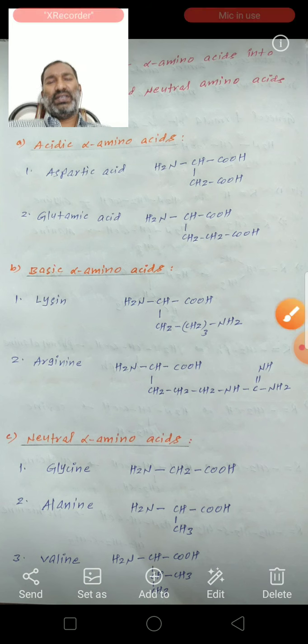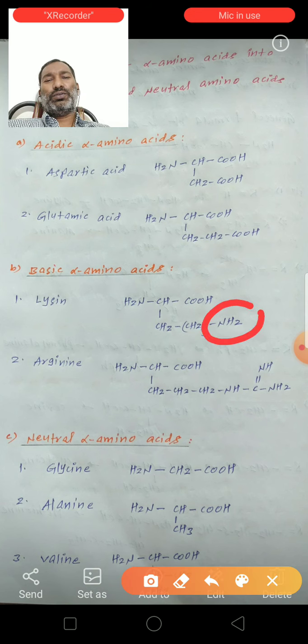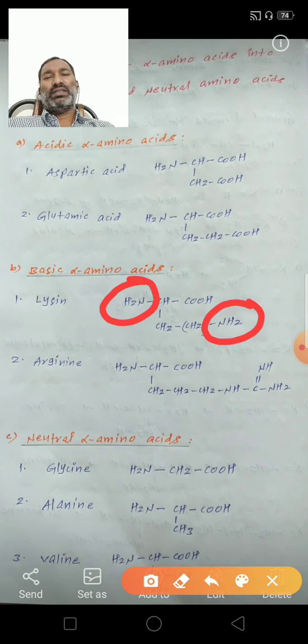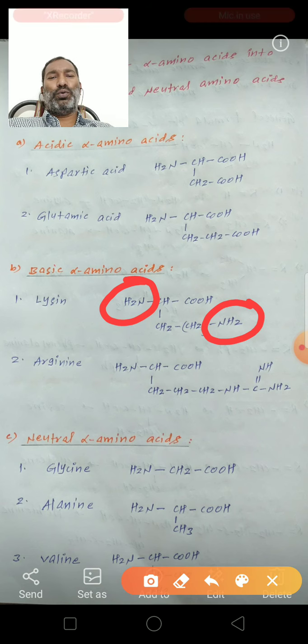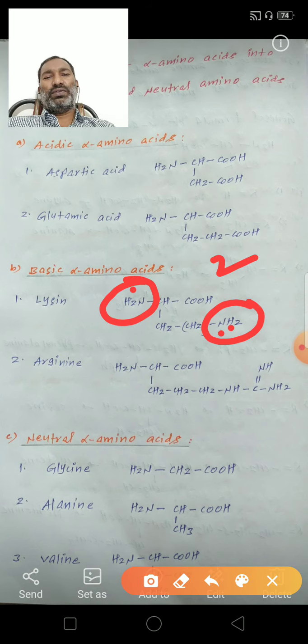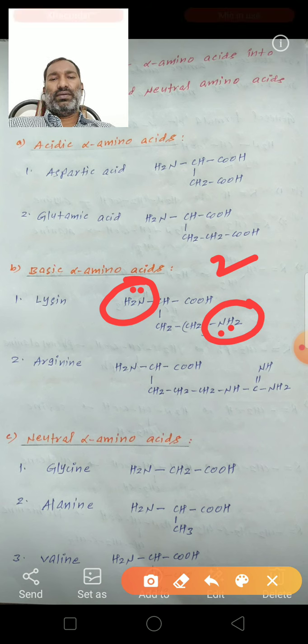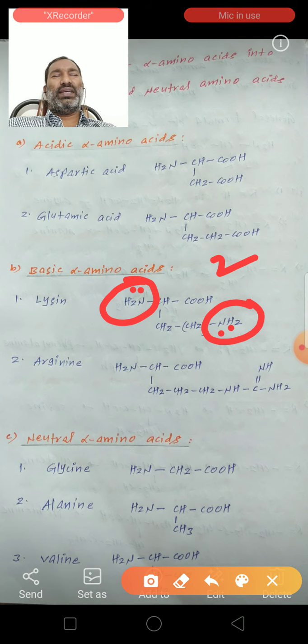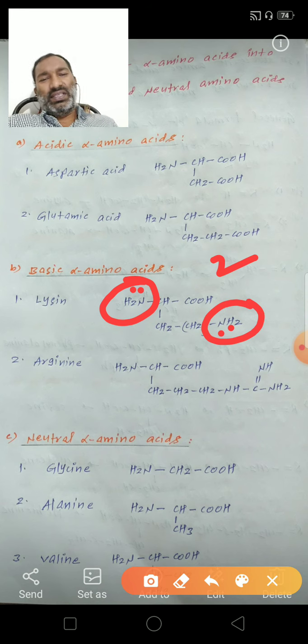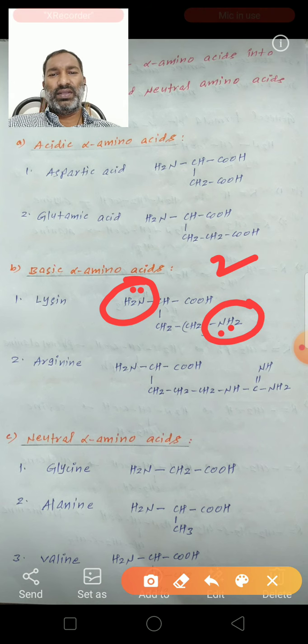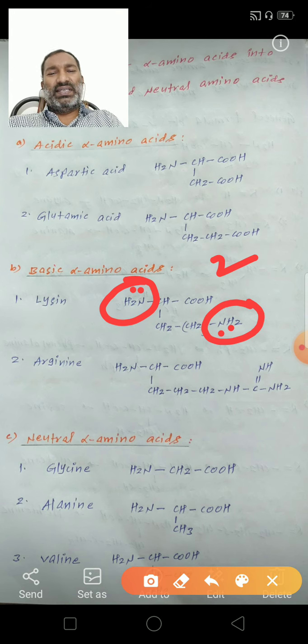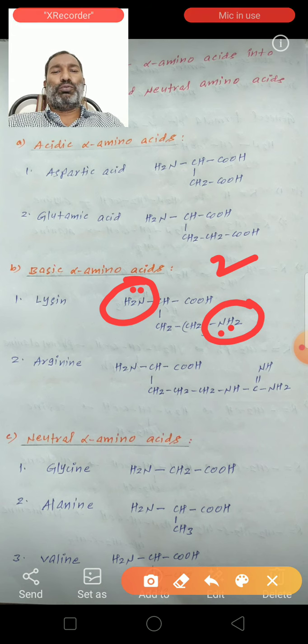This is one NH2 group and this is another NH2 group. Total two NH2 groups. This nitrogen contains an electron pair. It can donate the electron pair towards acids. So lysine behaves with a basic nature because it contains two NH2 groups.